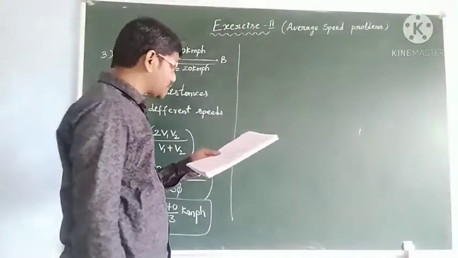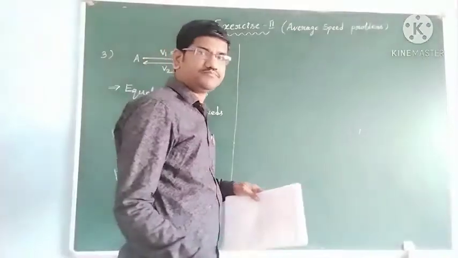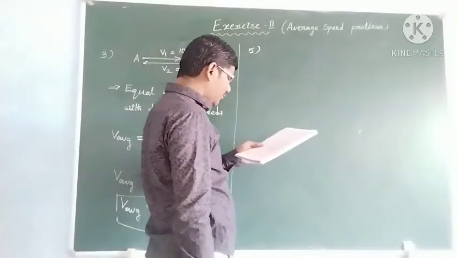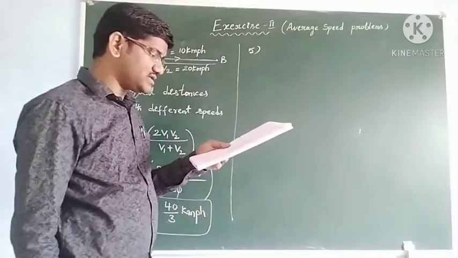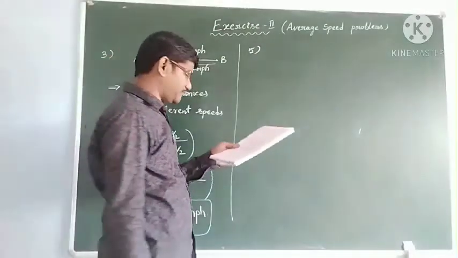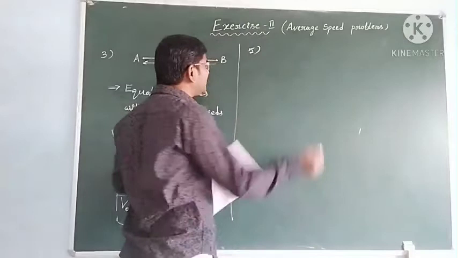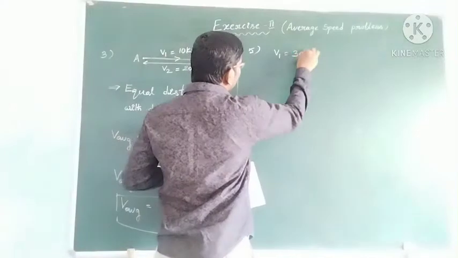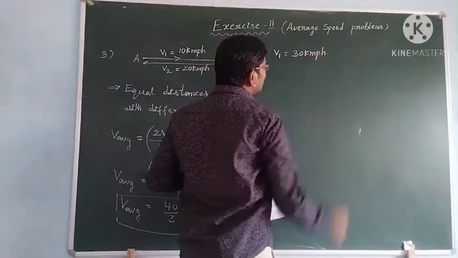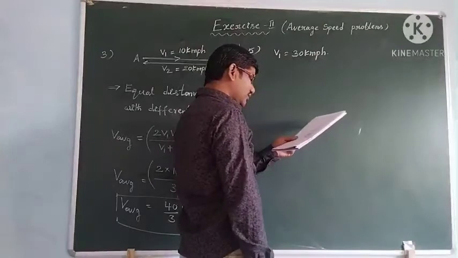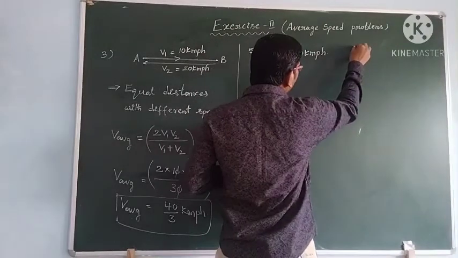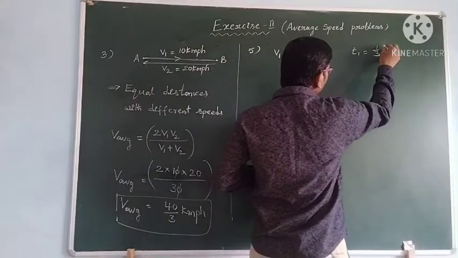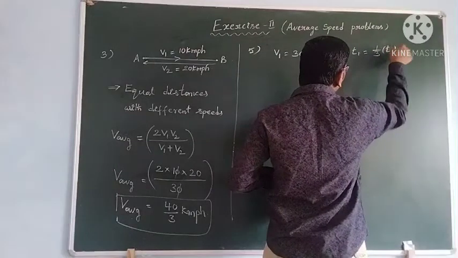Now see the next problem, students. Problem number 5. A boy travels with a speed of 30 kmph for 1/3 of the journey time, so t1 is 1/3 of the total time t.